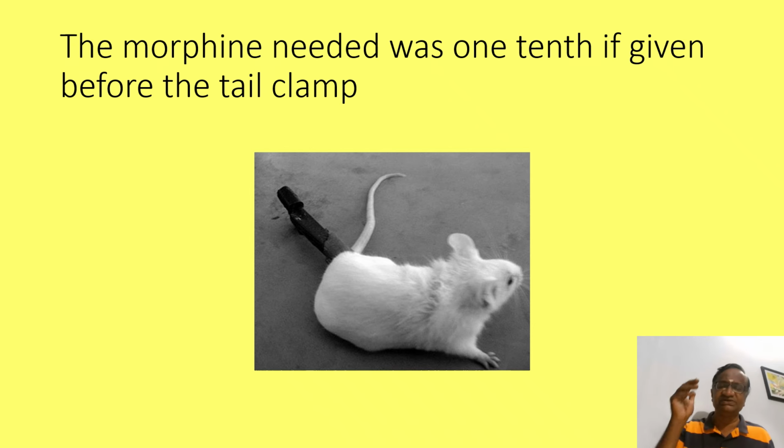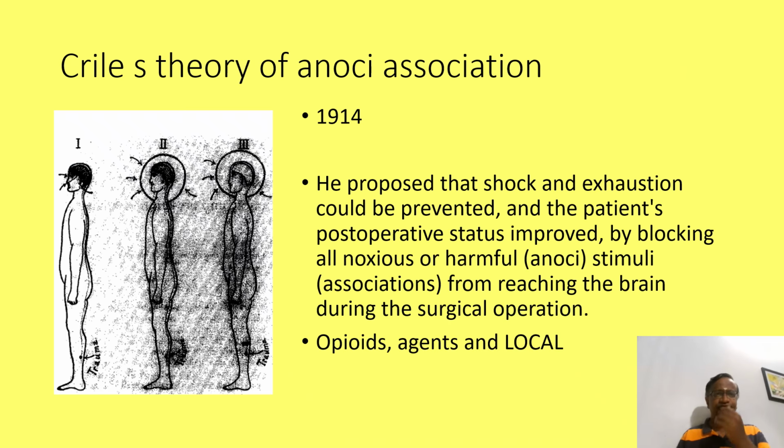The first time it was said, the original nociceptive stimulus in research was the rat tail clamp test. So the pain caused by the clamping of the rat tail. Now, if you give morphine before, they said the rat needed only 1/10 of the dose compared to giving it after the tail clamp. So that is the concept of preemptive analgesia.